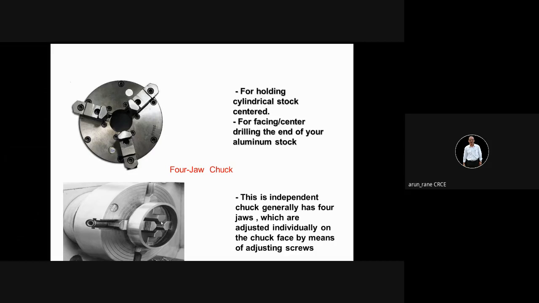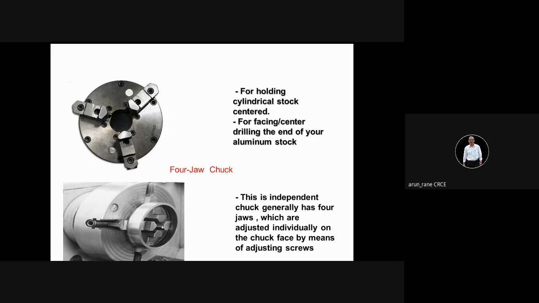Advantage of four jaw chuck is it can hold not only round but any odd shaped workpieces, square, rectangular, hexagonal, symmetrical, non-symmetrical workpieces can be held inside this four jaw chuck. It gives good grip. Why? Because generally four jaw chucks use hard jaws, and hard jaws will have serrations like this.